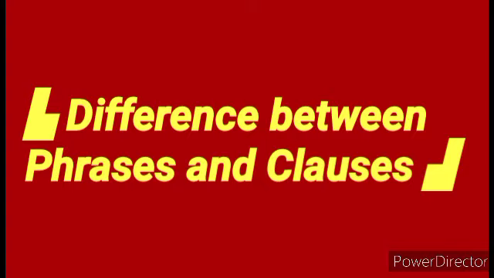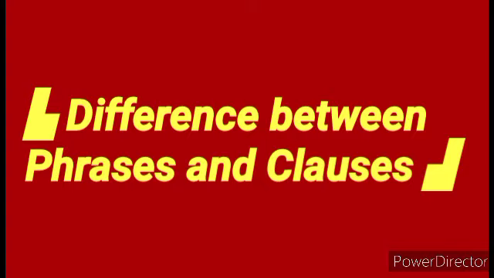A phrase cannot exist independently as it does not have a main verb. A phrase may occur before and or after the main verb in a sentence. For example, the soldiers of our country, after a long walk, etc.